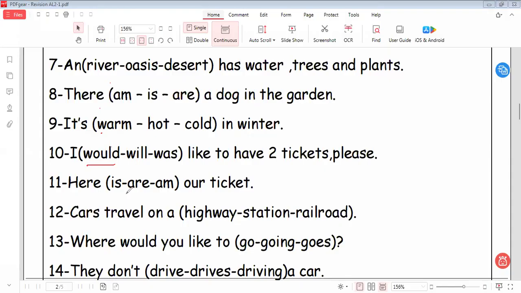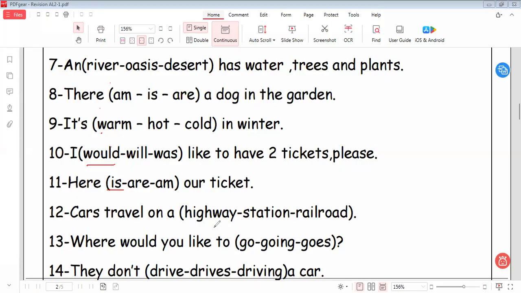Here is our ticket. So here we use "to be": "here is." Why? Because ticket here is singular. So I put "is." Here is a ticket. It will be "Here is a ticket." Let's go to another one.